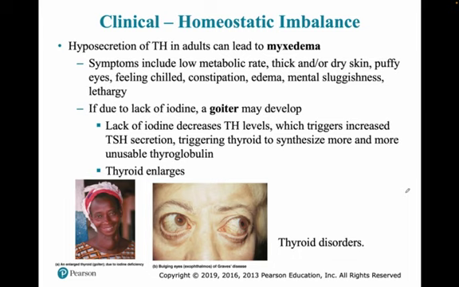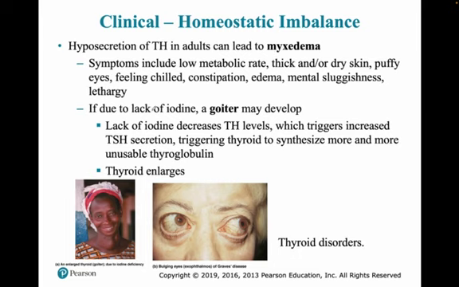What can happen in case of homeostatic imbalance of TH? For example, hyposecretion of TH in adults can lead to myxedema, which simply means low metabolic rate, dry skin, feeling chilled, edema, lethargy, all of that.